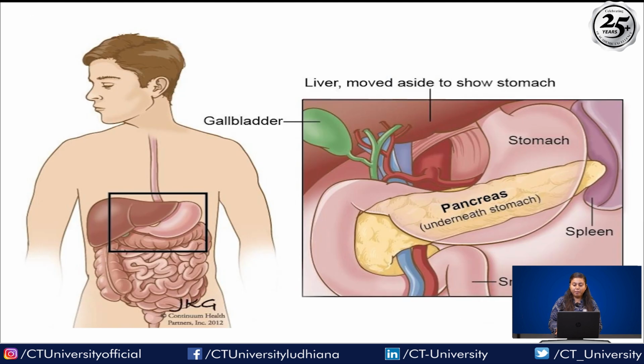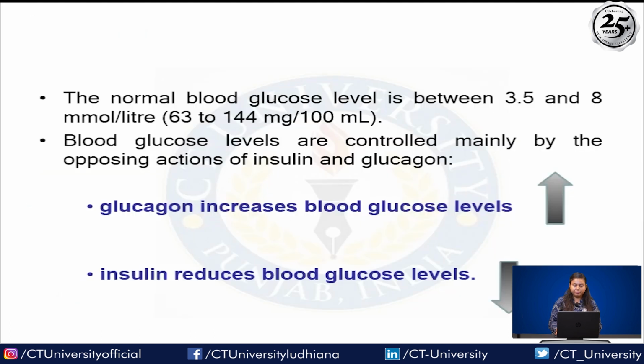So this is a diagram of the pancreas. Next, the normal blood glucose level is between 3.5 and 8 millimole per liter, about 60 to 144 mg per 100 ml. The blood glucose level is controlled mainly by the opposing actions of insulin and glucagon. So they have opposite actions. Glucagon increases blood glucose level. Insulin reduces blood glucose level.